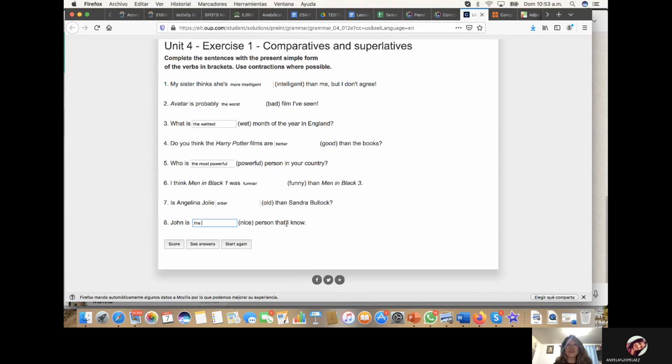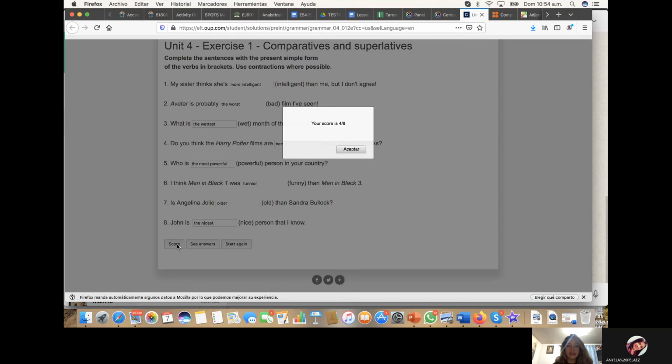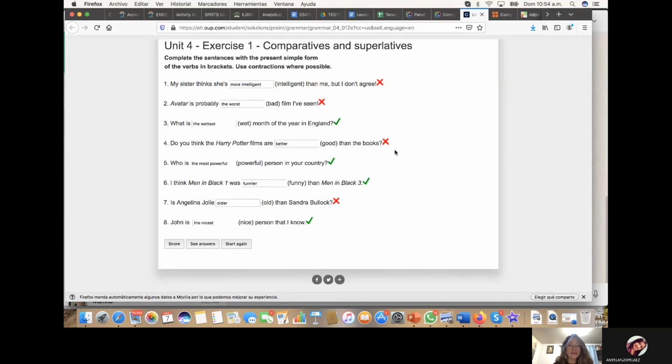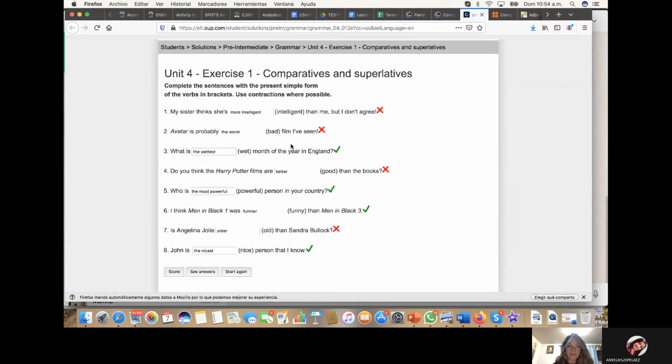So it's the only person that I know. We have only one subject, that is John, so we have to do a superlative. Let's see if this is correct. Sometimes it's not because we have to write it like the system says, but this is the correct form for all of those.